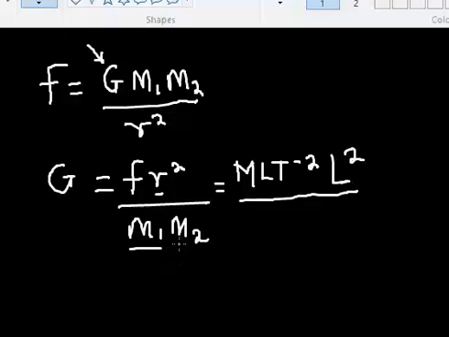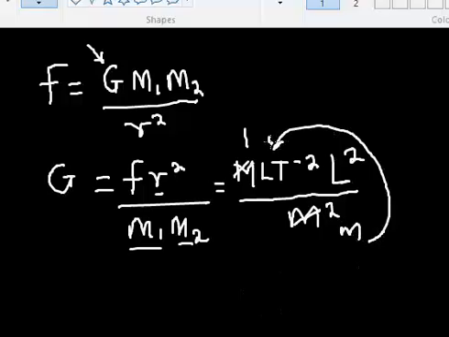This m is mass, and m times m is m square. Of course, m cancels, so I'll just have m in the denominator. I need to take this m up to give me M raised to the power minus 1. Then T raised to the power of minus 2, then L square.